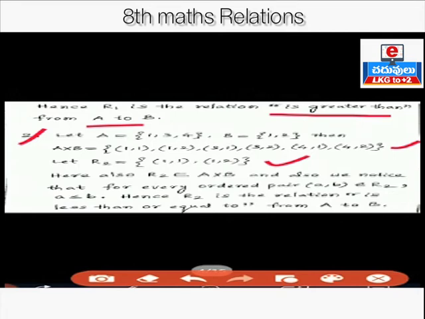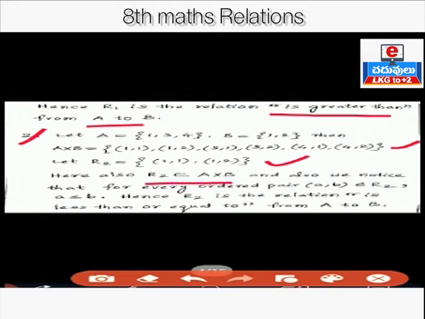If you observe relation R2, all the elements of R2 are also elements of A cross B. Every element of R2 is also an element of A cross B. Therefore, R2 is a subset of A cross B.